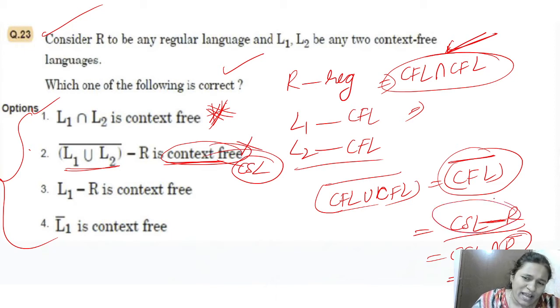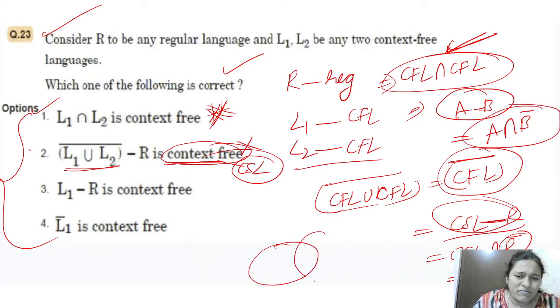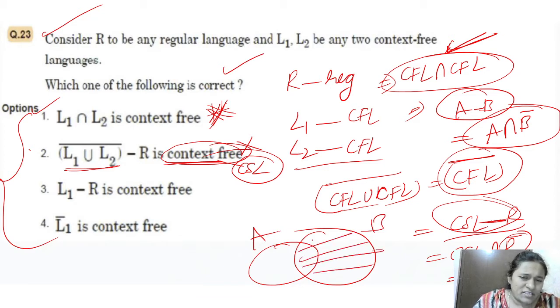Why am I doing it like this? CSL minus regular is based on the general set relation formula, right? A minus B we can write as A intersection B complement. If this is A and this is B, what is A minus B? This is A minus B. That means A intersection B complement. This is A minus B.